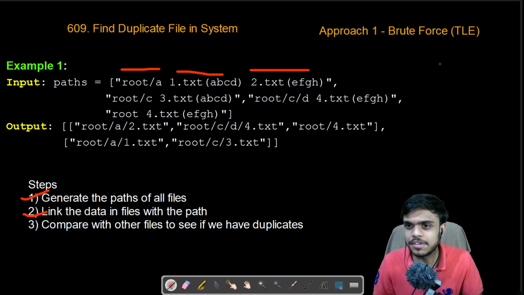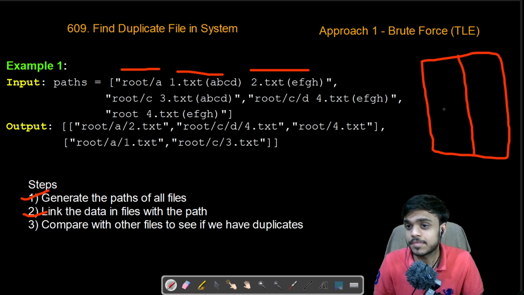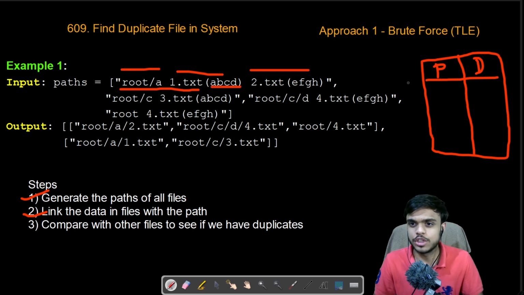Let's say we create a vector of pairs. The first element in the pair would be the path of that file, and the second would be the data present in that file. For example, it would contain root/a/1.txt for the first path, and then the data would contain abcd. So we need to fill this complete table, and these two steps can be done in a single for loop.